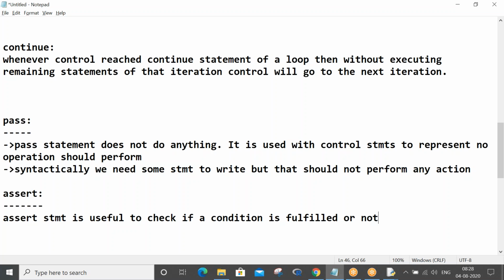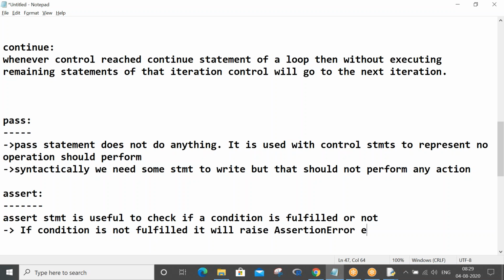If the condition is not fulfilled, it will raise an AssertionError exception with a user given message.